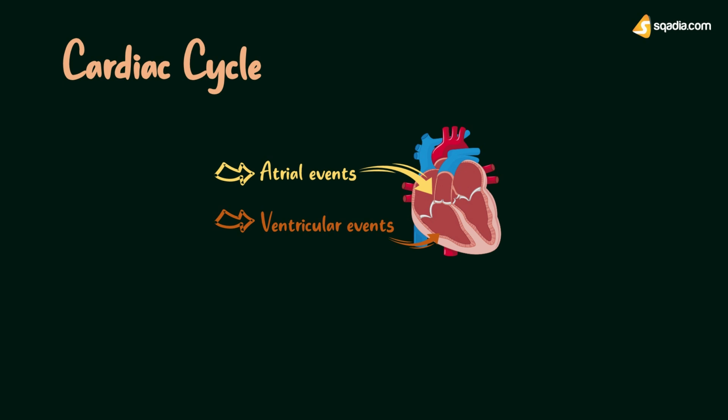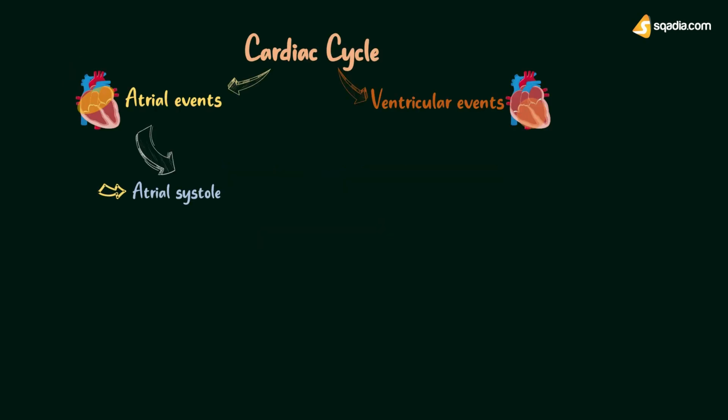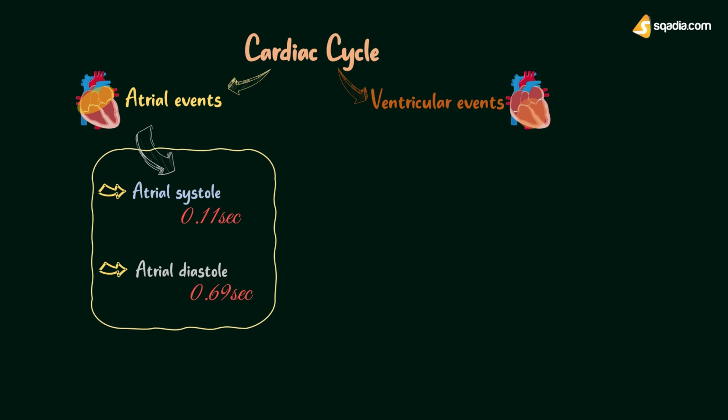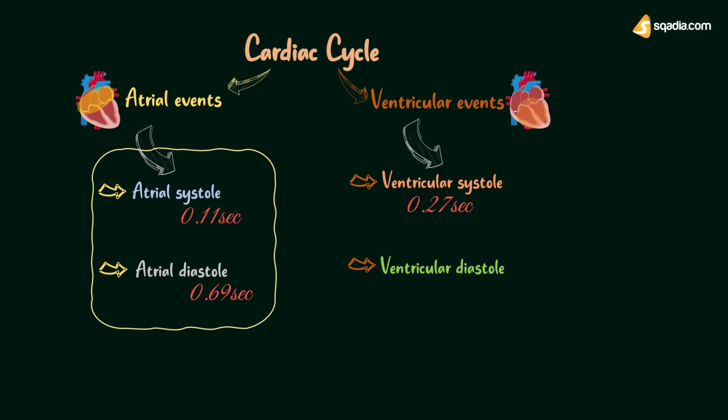Here, atrial events are further divided into atrial systole, that lasts about 0.11 seconds, and atrial diastole, that lasts about 0.69 seconds. Whereas the ventricular events are further divided into ventricular systole, that lasts about 0.27 seconds, and ventricular diastole, whose duration is about 0.53 seconds.